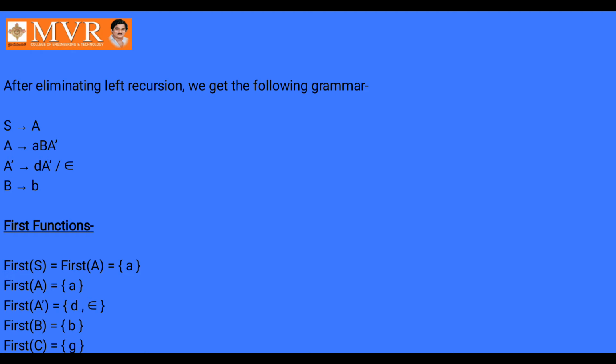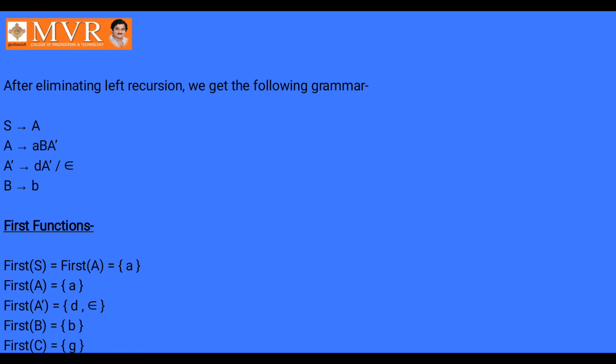But in the problem, for first of A we have small a, capital B and A dash. First of A is small a. That's why in the first step, first of S is equal to first of A, which is equal to a. First of A is equal to small a. First of A dash has again 3 elements in the problem: small d, A dash and epsilon. First of A dash is d and epsilon.